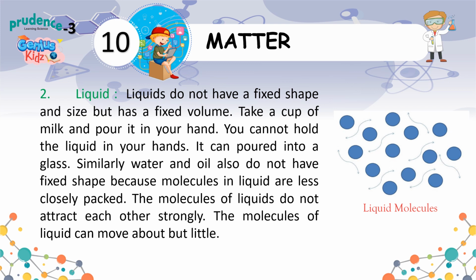2. Liquid. Liquids do not have a fixed shape and size, but have a fixed volume. Take a cup of milk and pour it in your hand. You cannot hold the liquid in your hands. It can pour into a glass. Similarly, water and oil also do not have fixed shape because molecules in liquid are less closely packed. The molecules of liquids do not attract each other strongly. The molecules of liquid can move about, but only a little.